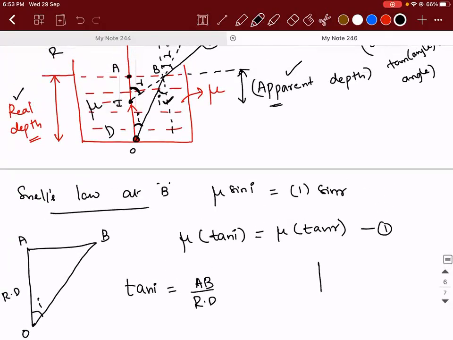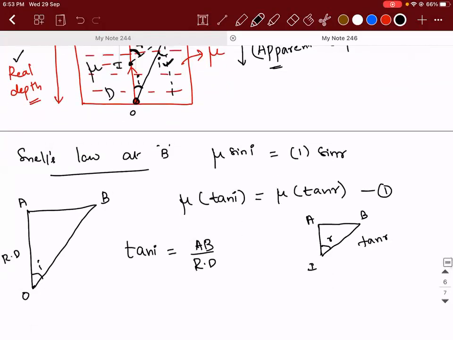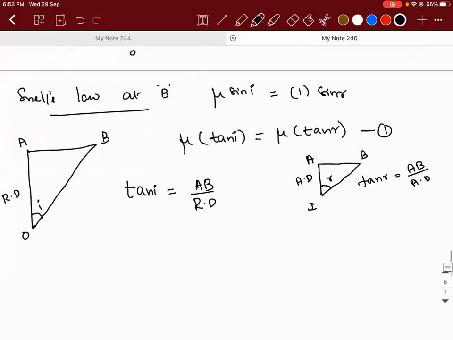Similarly, if I take the triangle ABI and this angle is R, then what is tan R? AB divided by apparent depth. So tan R is equal to AB divided by apparent depth.